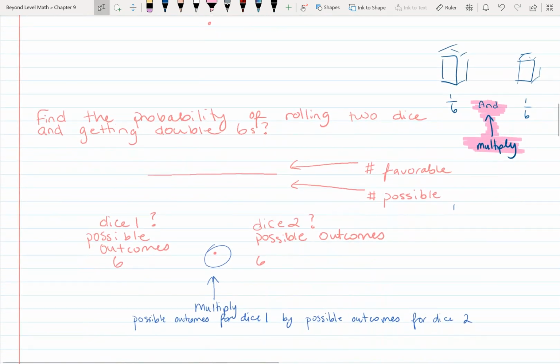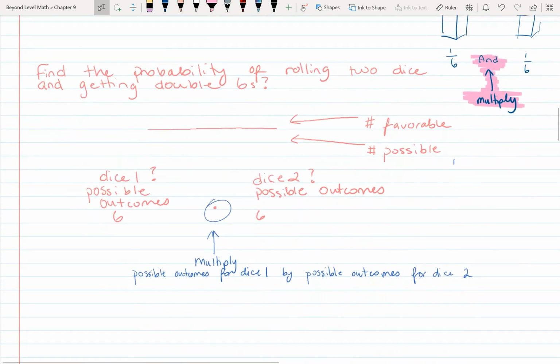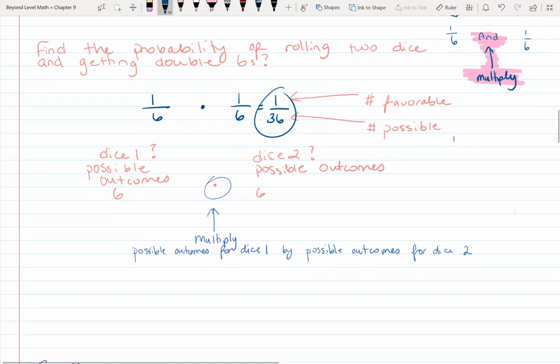Oh, and I've got it written down here again. That means that we've got 1/6 for the first die, 1/6 for the second die, but because you've got to get them at the same time, you've got to get 1/6 and 1/6. So we multiply. Well, 1/6 times 1/6, do not tell me it's 1/12 or 2/12, right? 1 times 1 is 1. 6 times 6 is 36. So the probability of rolling double sixes, which means a 6 and a 6, is 1 out of 36.